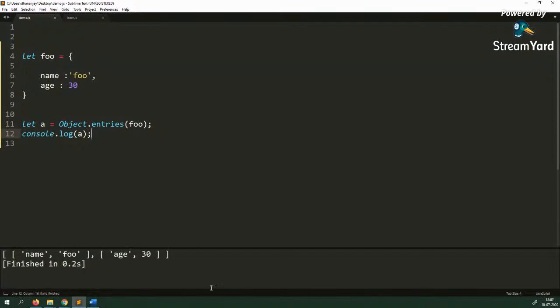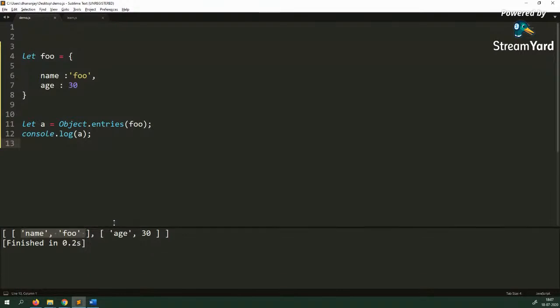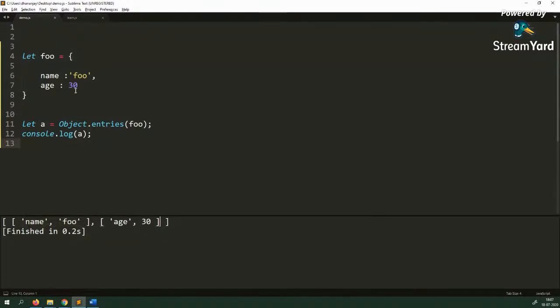And if I run this, here you see that I'm getting those properties of the object as key value pairs. And I'm sure most of you already know this. Most of you already know the purpose of Object.entries. Now, what makes me sad, seeing this Twitter trend as a teacher, is that now people would start doing this.